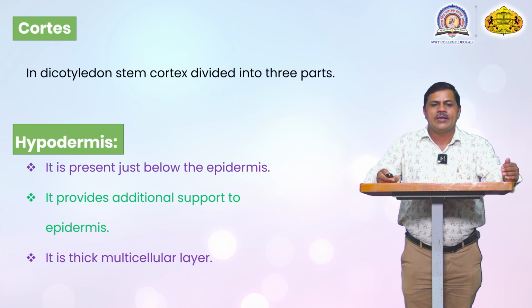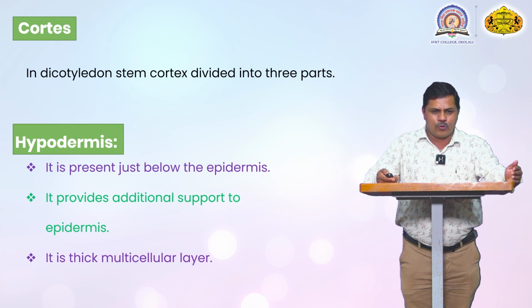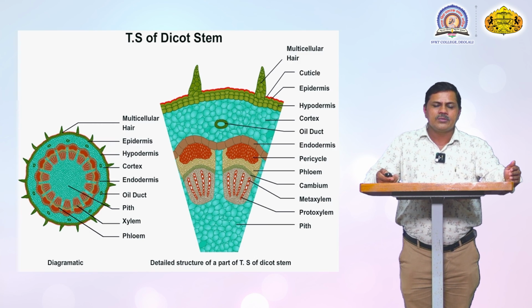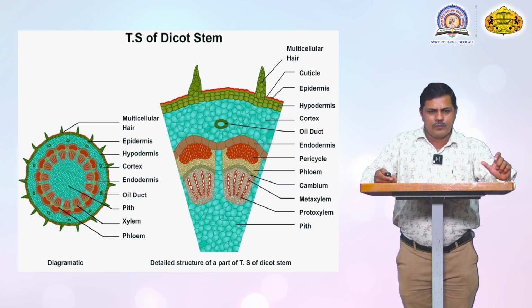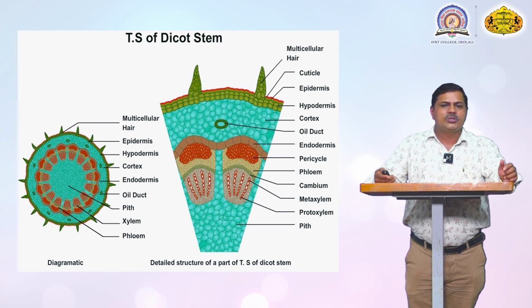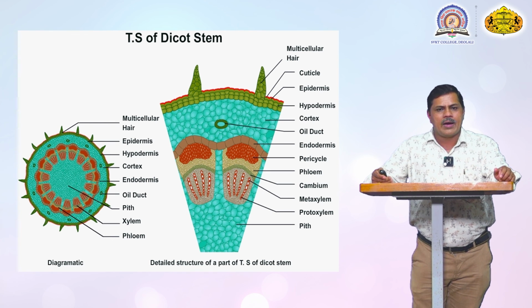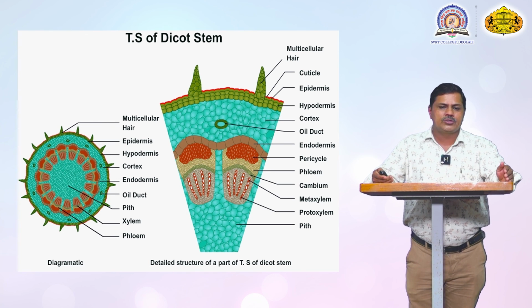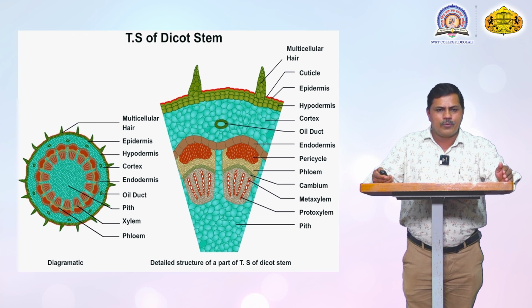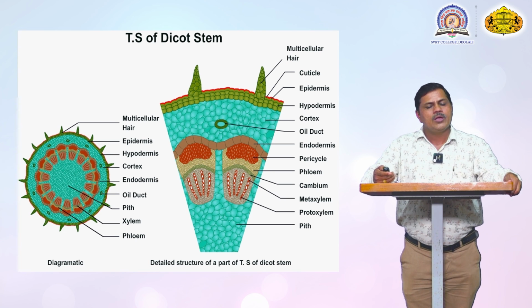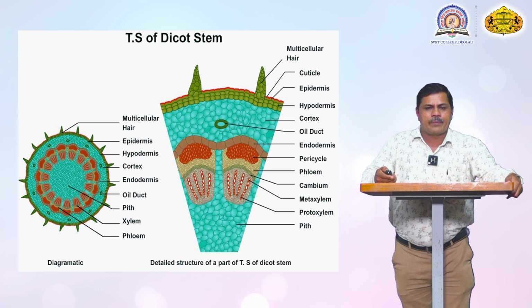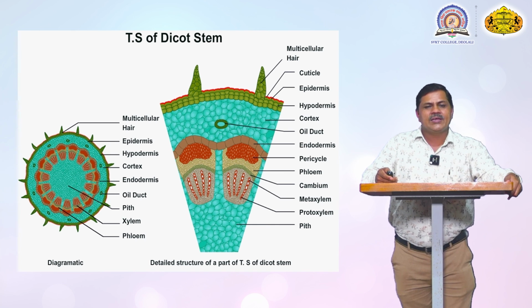These are very thick, and in certain species the hypodermal cells also form a multicellular layer. Then the TS of this dicotyledon stem is a very beautiful picture. Previously we saw the total picture of the TS of the dicotyledon stem, and now in one quarter of this TS we will discuss each cell one by one. The outermost cell is called the epidermis, a multilayer. Hairy structures are present in the epidermal cell. This epidermal cell is very compact, without any intercellular space, and a very thick cuticle is present.